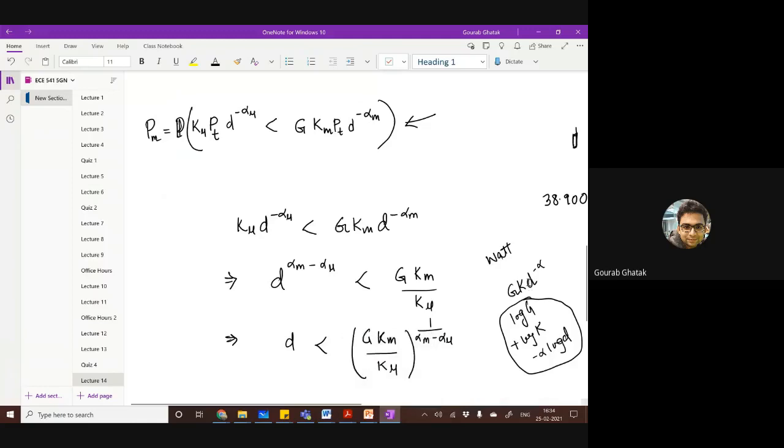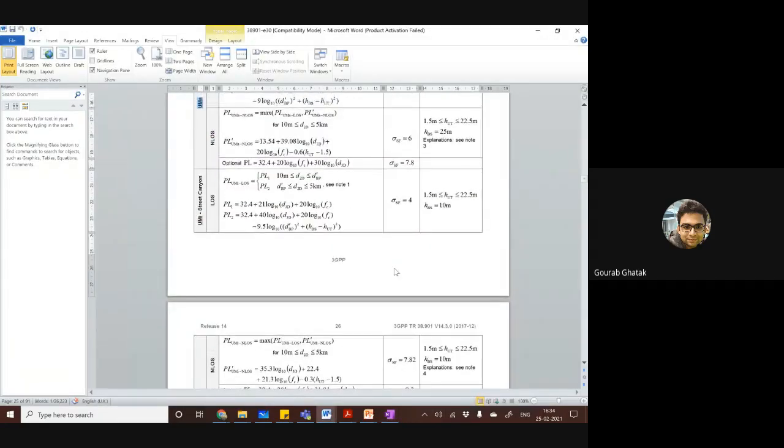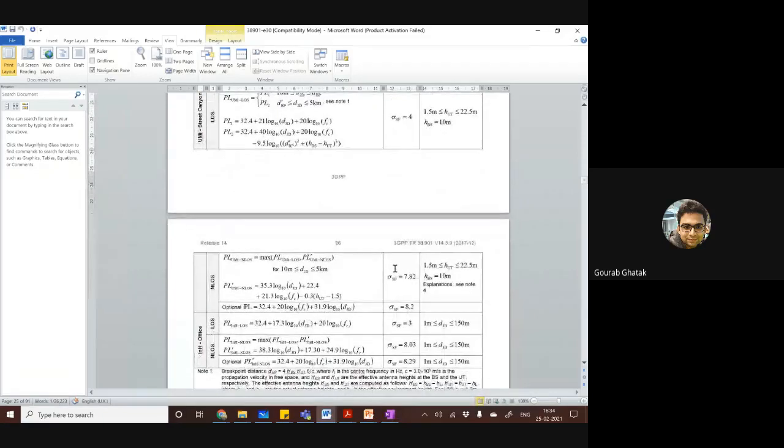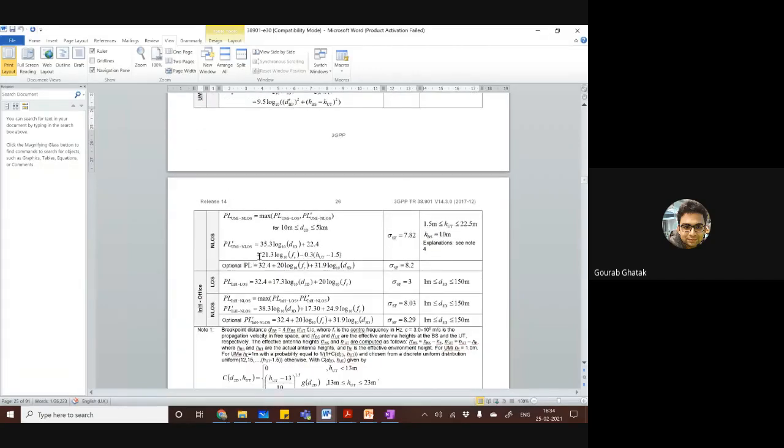So you see that d to the power minus alpha means, in this dB expansion, whatever coefficient is present in the term which contains log of d, that coefficient is actually the path loss exponent, right? So if we come back to our 3GPP document, it says here, for example, in the non-line of sight street canyon model, you have 3.53 times 10 log 10. So that means 3.53 is your exponent that you should use in non-line of sight in case of an urban macro. Let's go to the macro base stations.